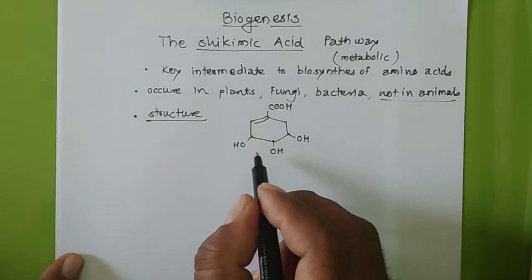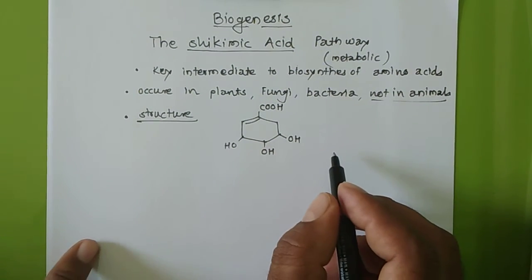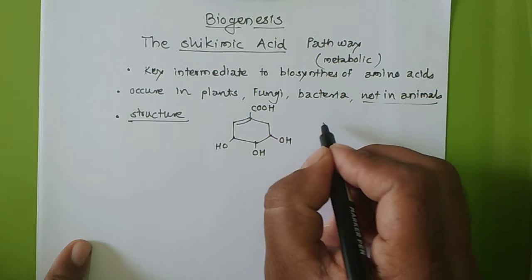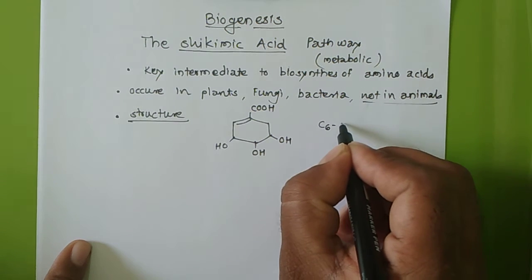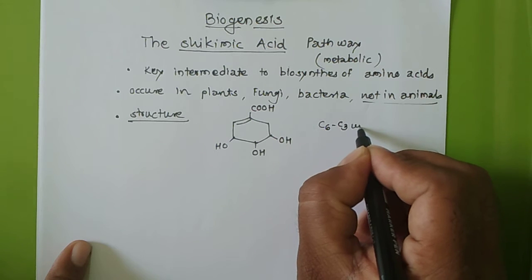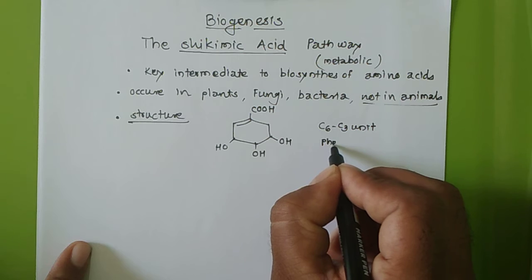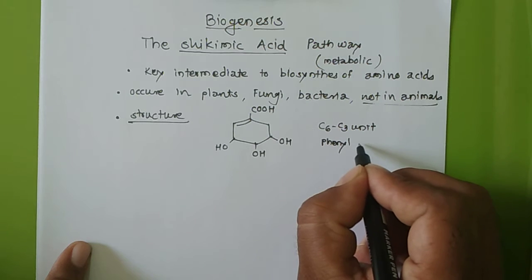So this is the structure of shikimic acid, or in short we can say that this is a C6C3 unit, which is a phenyl propane derivative.